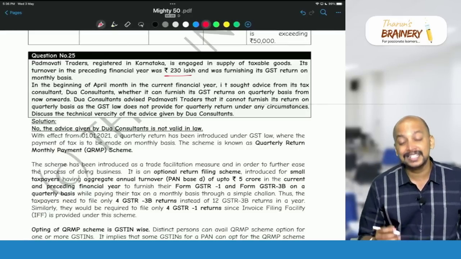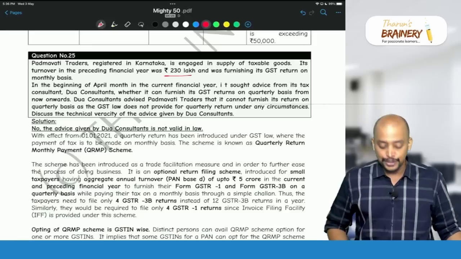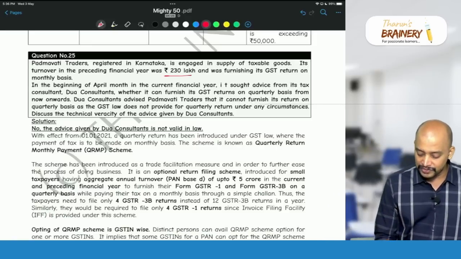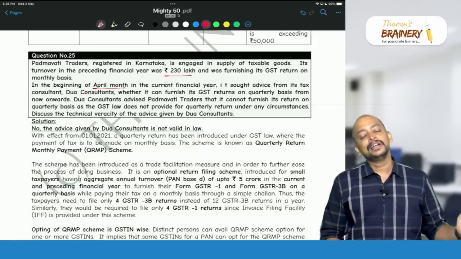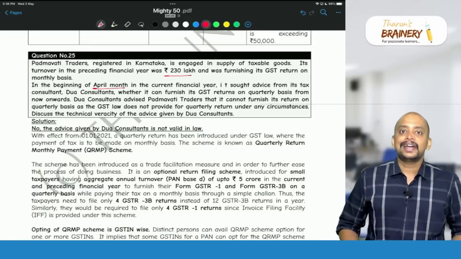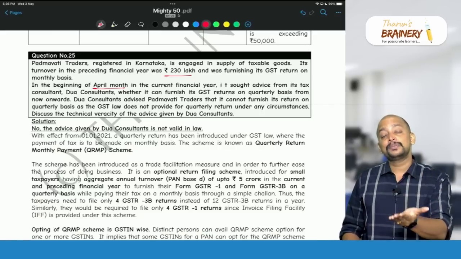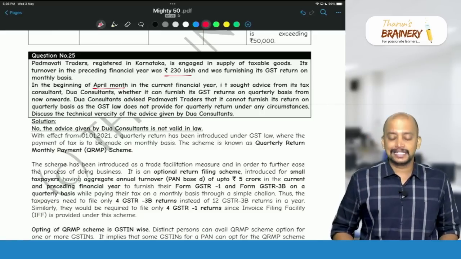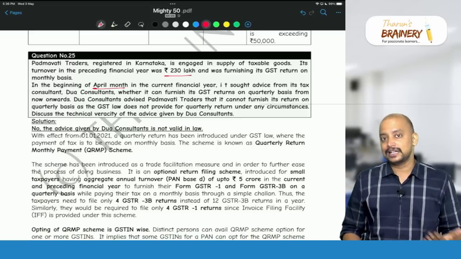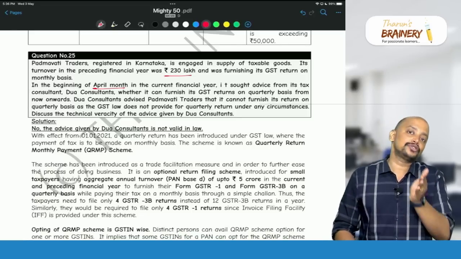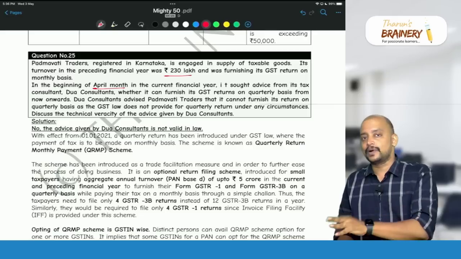It does not exceed 500 lakhs, 5 crores. So in the current year, in the beginning of the April month, for the first quarter, they can go for QRMP and they can file their GSTR 1 by 13th of the month following every quarter, and GSTR 3B, they are in Karnataka, so therefore 24th of the month following every quarter.